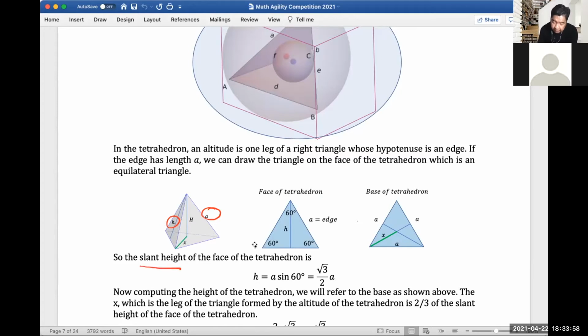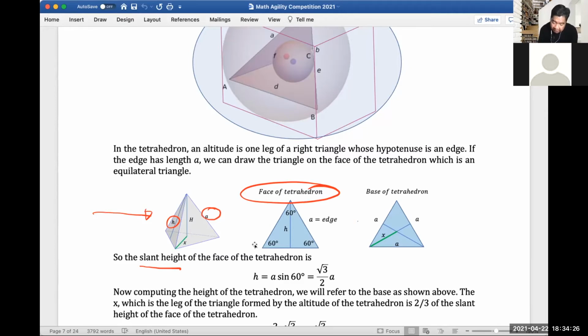Let's look at the face of the tetrahedron. I took this view here and drew it here as the face of the tetrahedron. Of course, the face of a tetrahedron is an equilateral triangle, and it's also equiangular, so each angle of the triangle is 60 degrees, right?